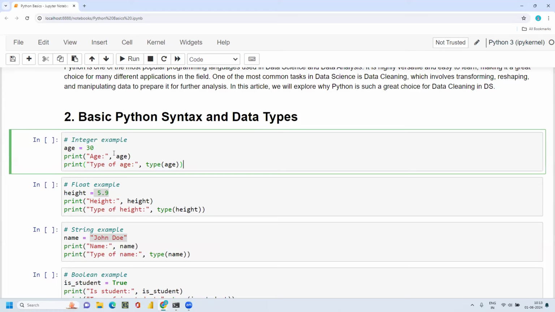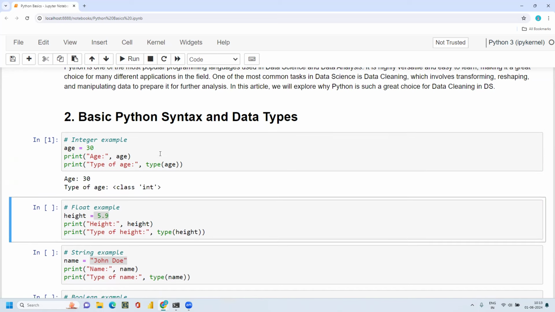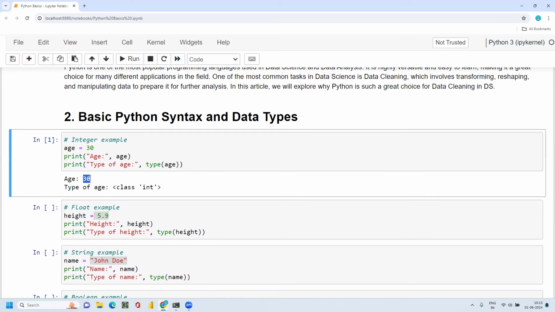For example, I'm assigning a variable age equal to 30. I just want to print age and look at the type of age. Here I'm able to print 30, and the type of age comes as integer, because it is a positive integer number. So that is one data type in Python.